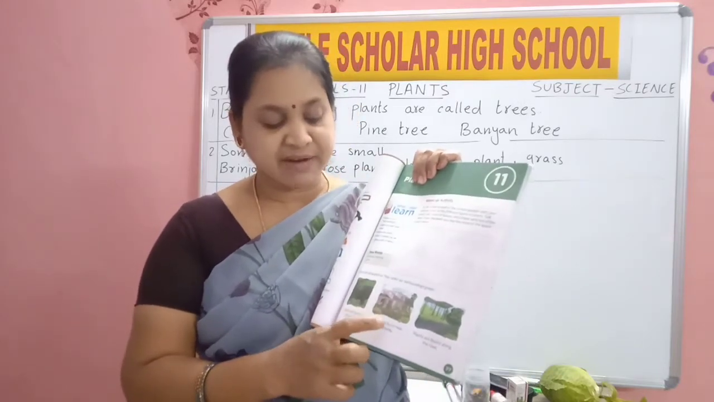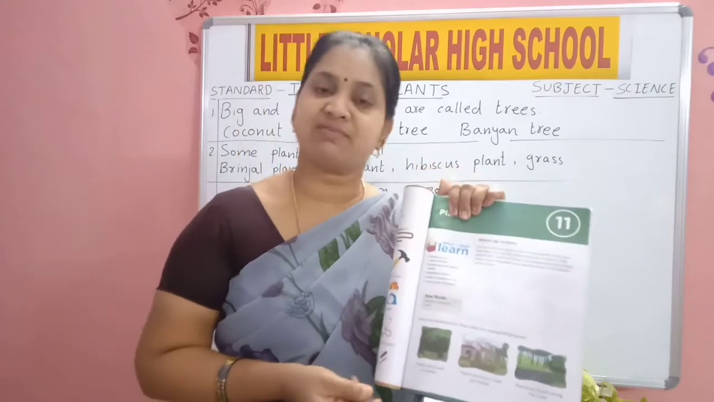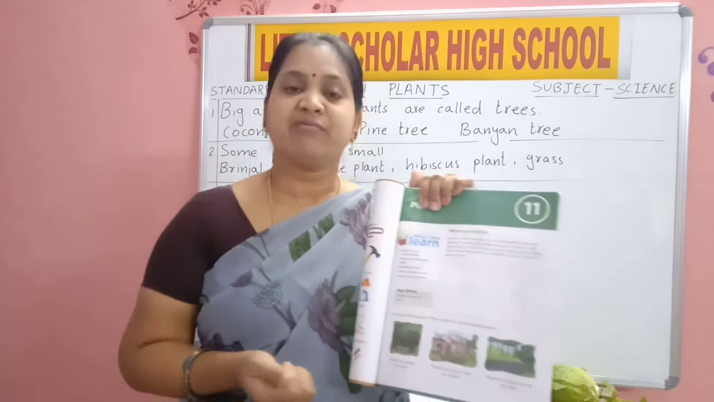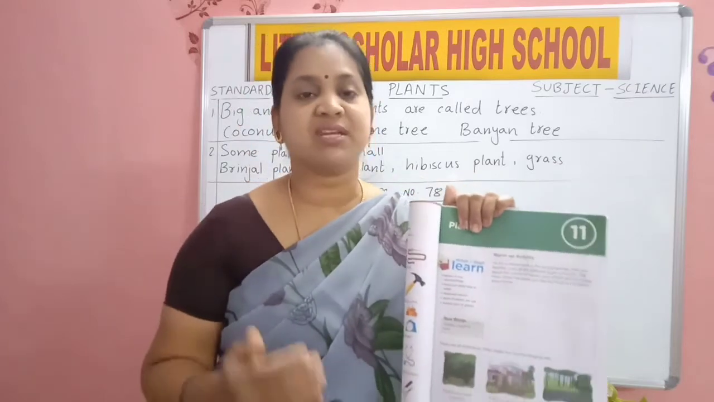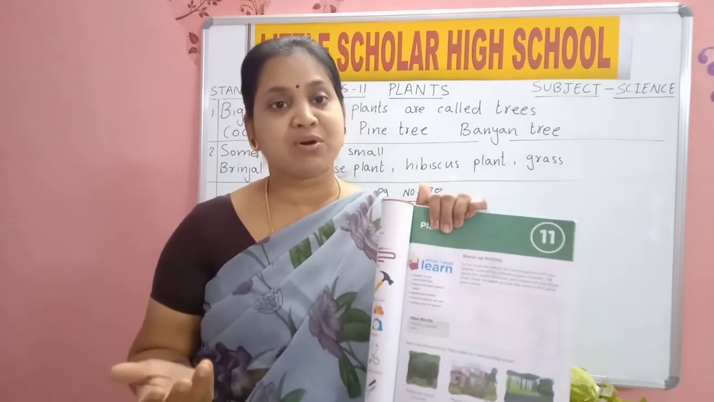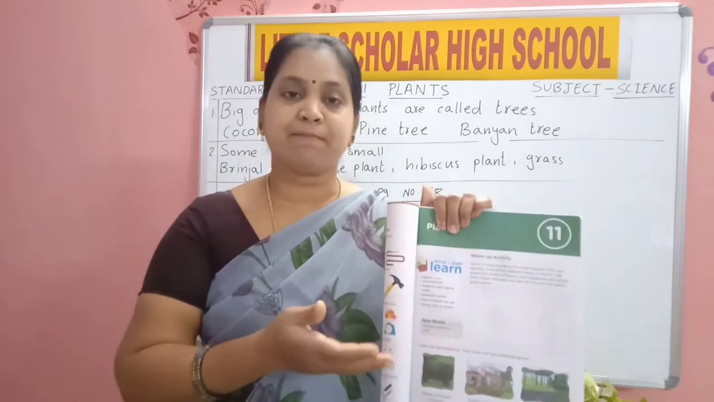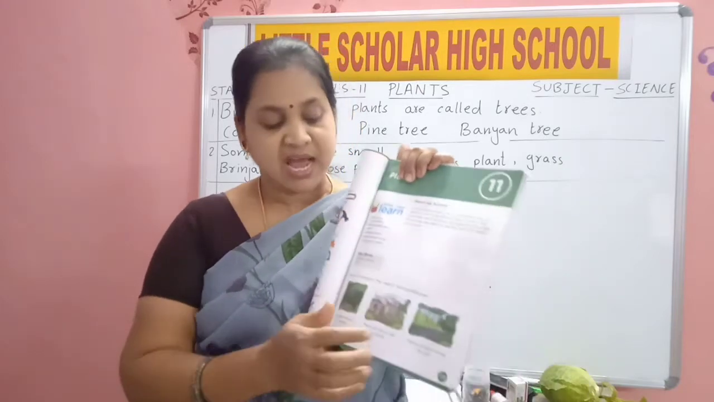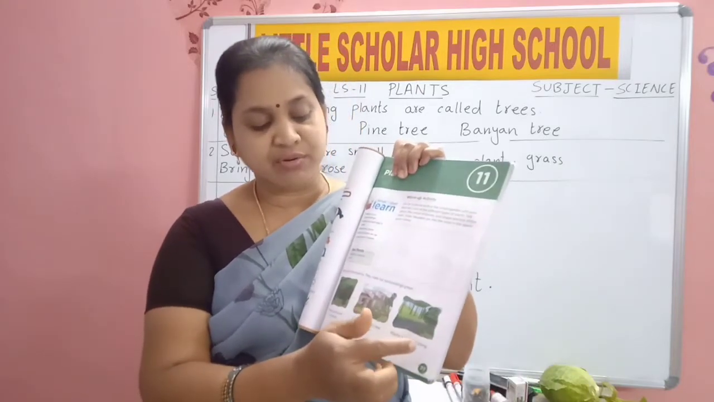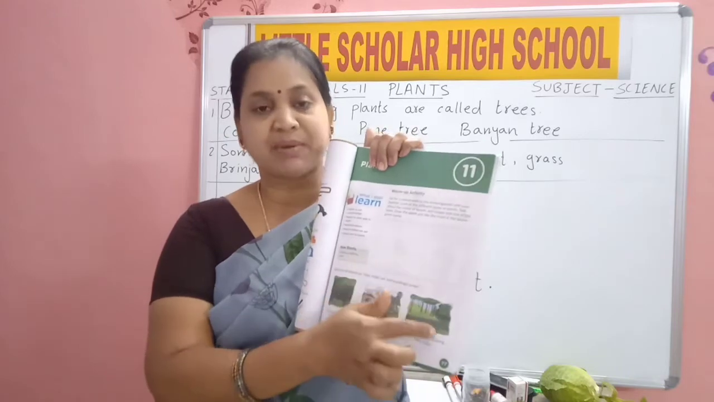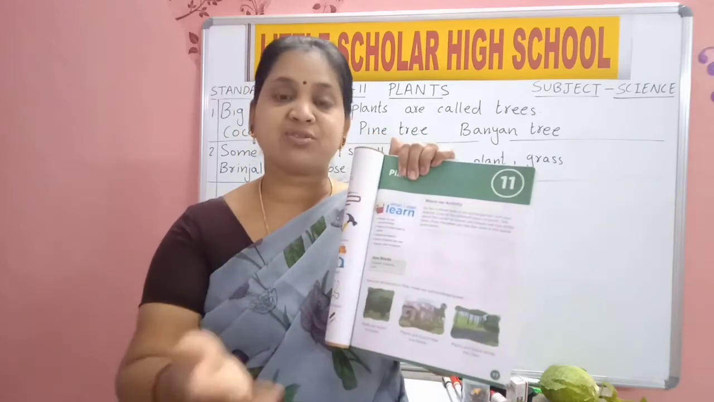Next, plants are found near our house. Yes, we see plants near the house. We too grow some plants in our house, in our balconies. Government people also keep plants near our house. And see here, plants are found along the road. You can see plants growing on both sides of the road.